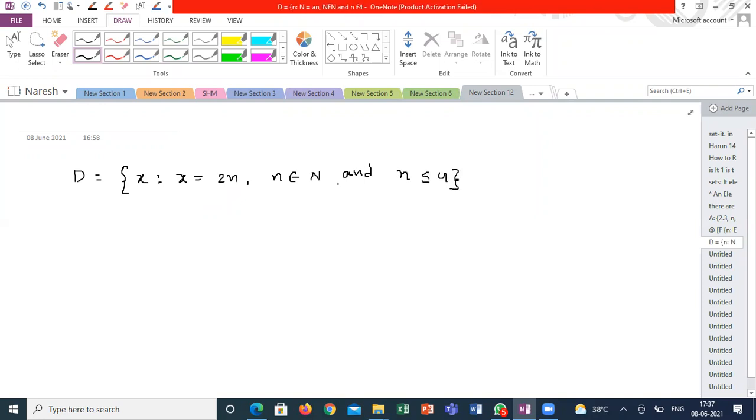Represent the set in tabular form. 2, 4, 6, 8. Super. 2, 4, 6, 8. This is the set builder form given.